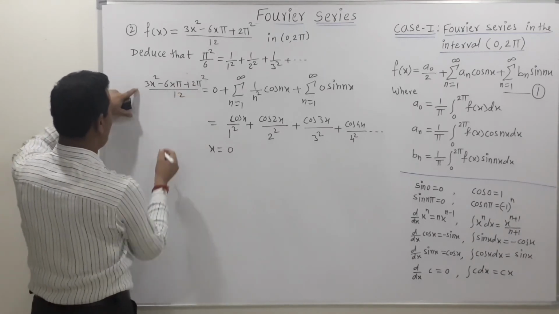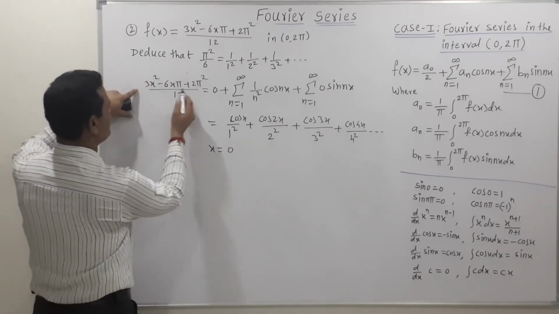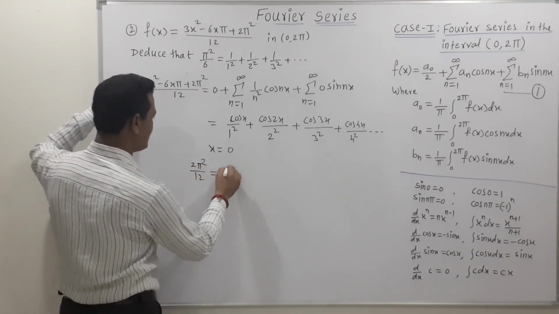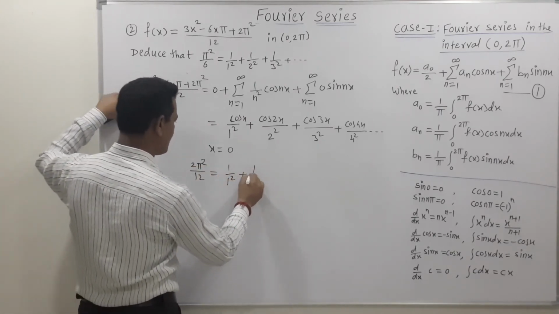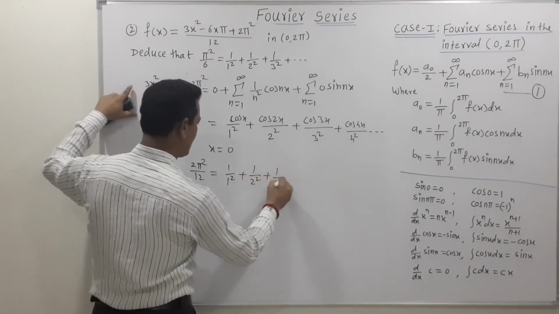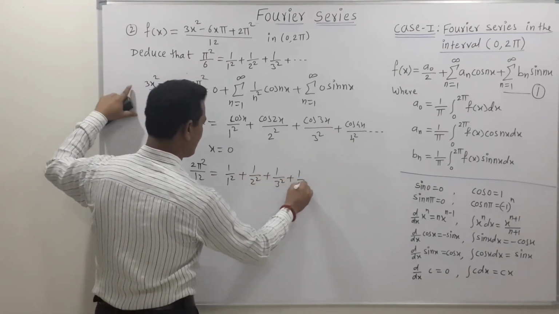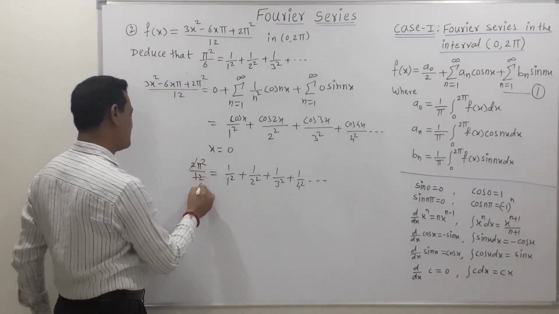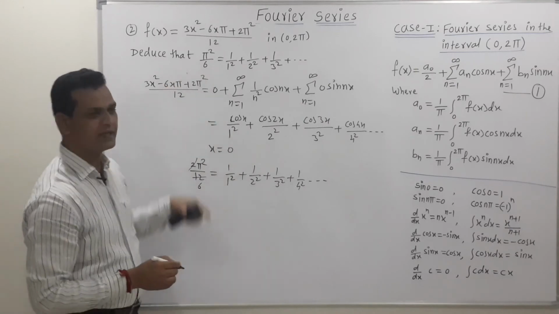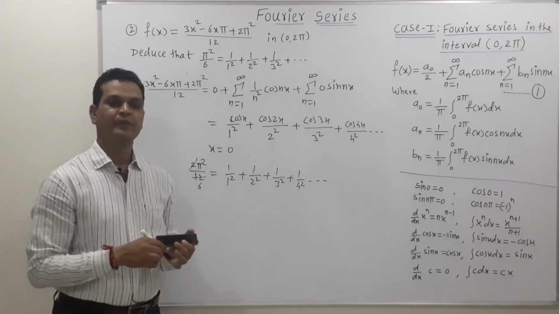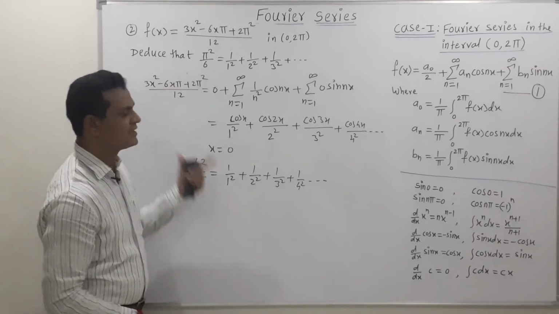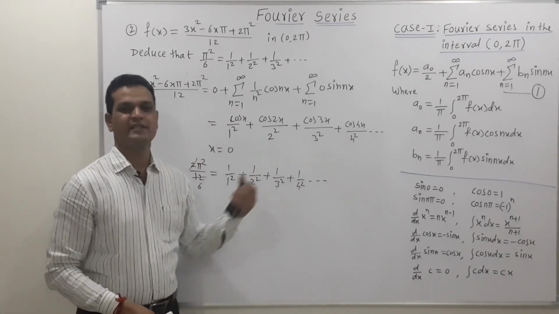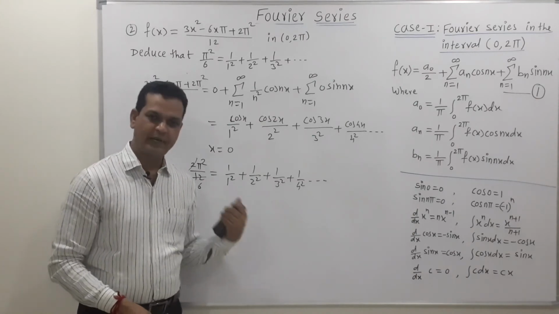So now the left hand side becomes, this term is 0, so we get 2 pi square upon 12 is equal to 1 upon 1 square plus 1 upon 2 square plus 1 upon 3 square plus 1 upon 4 square, and so on. So 2 1s are 2, 2 6s are 12. In this way we get the required deduction for the given example. So friends, this is the second example. Now we stop here. Let's take some examples for your practice purpose.